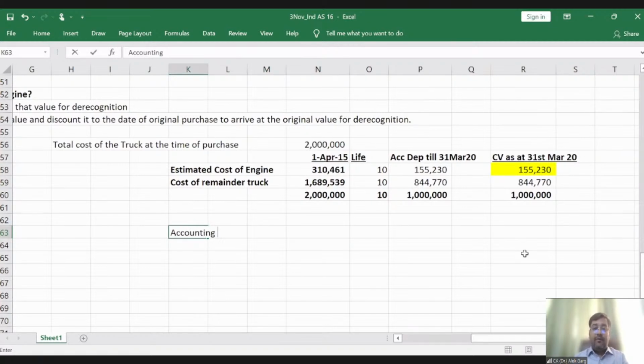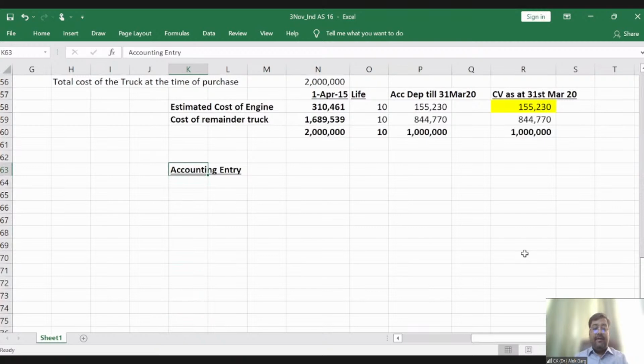So let me give you the accounting entry at the time of derecognition. First of all, let's say at the time of purchase, 1st April 15, right? What was the accounting entry?